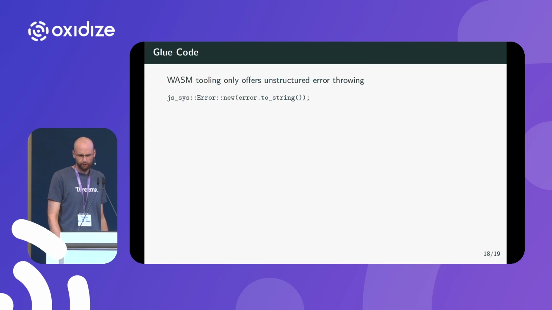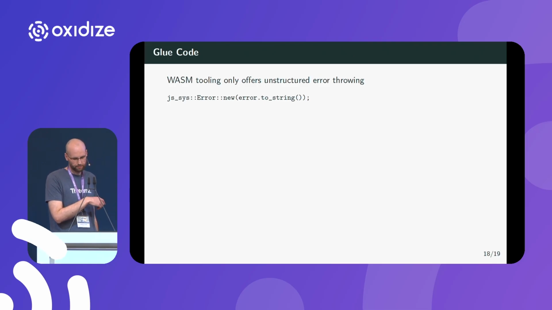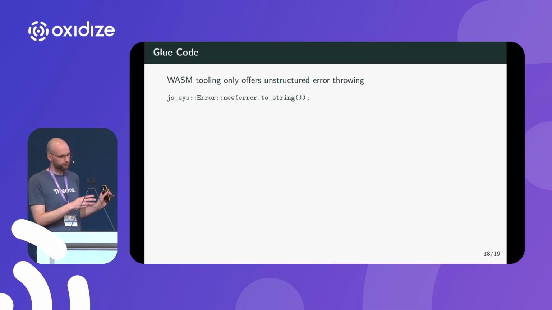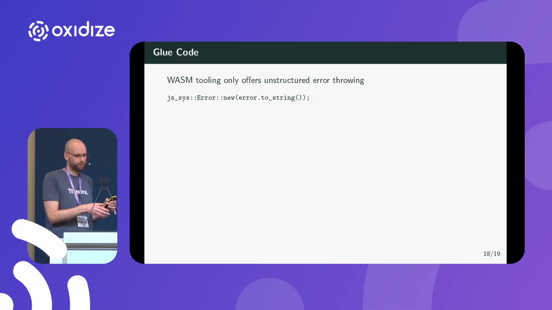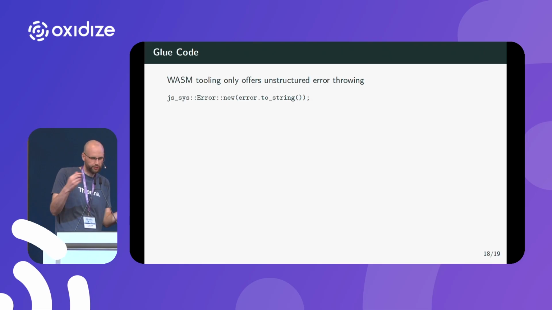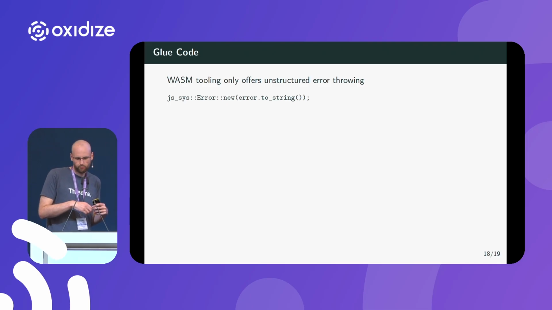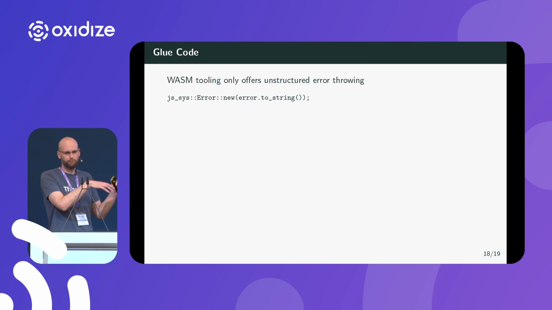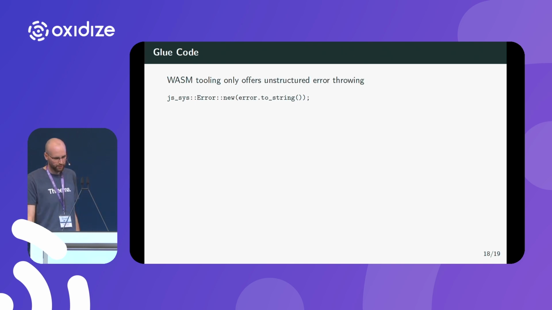Right, so maybe you have noticed that we don't use JavaScript errors. The reason for that is that if we don't declare custom error subclasses within JavaScript, we can only construct generic error instances, and then we could only supply a string. That would be a little bit annoying for the clients because they would then have to match over a string when they match different error messages, which isn't ideal.